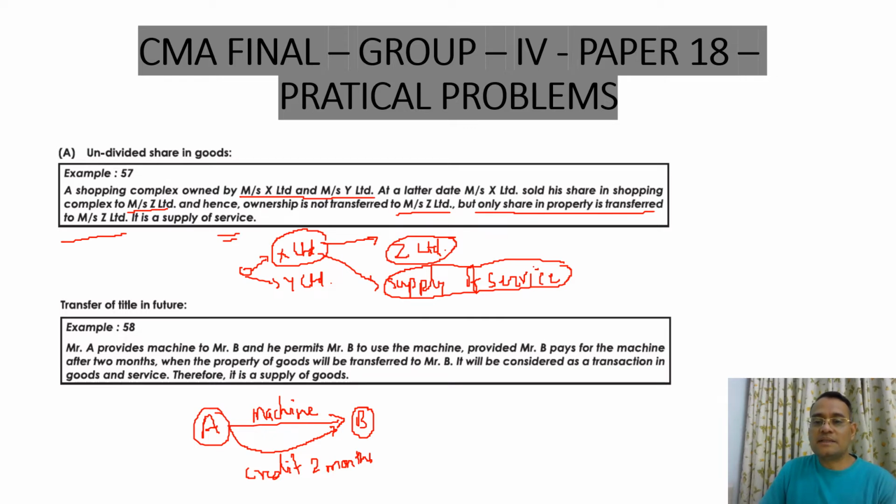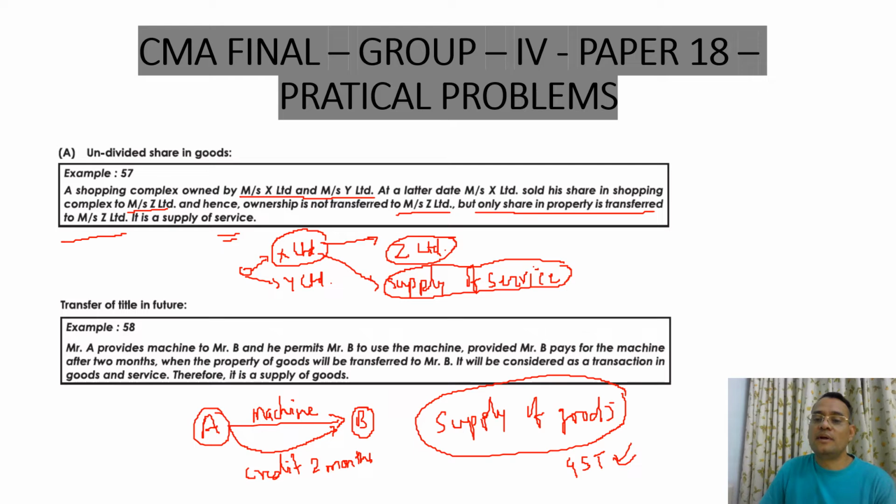The property or goods will be transferred to Mr. B on the condition that when he pays for the machine, the ownership will be transferred to B. It will be considered a transaction under GST, and it will be a supply of goods, and accordingly GST would be applicable, or it will have to be paid.